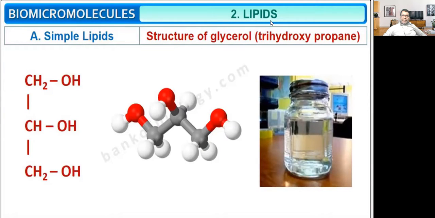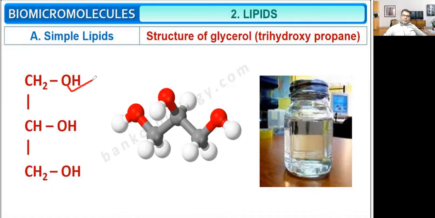Now, glycerol. Second is glycerol. Structure of glycerol. So what is glycerol? It is trihydroxypropane. 1, 2, 3, 3 hydroxyl groups.